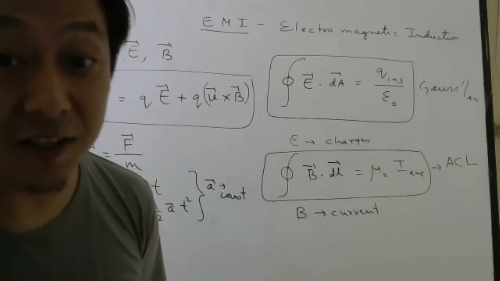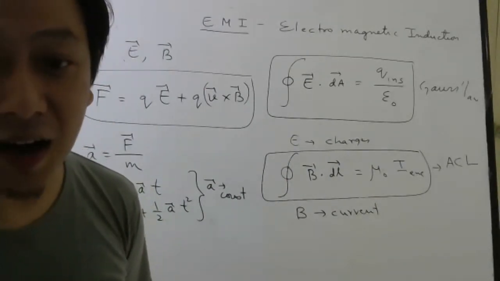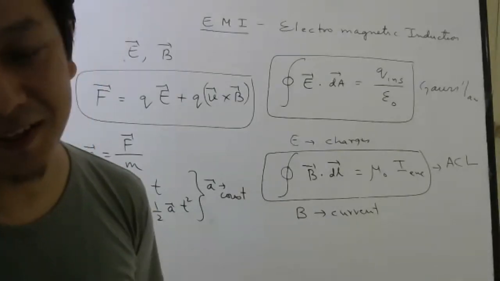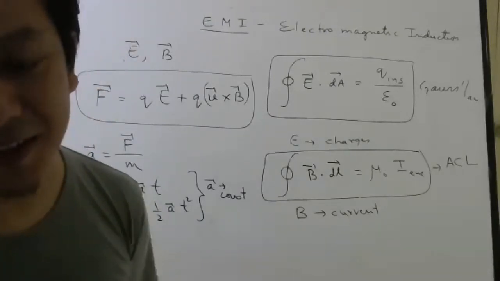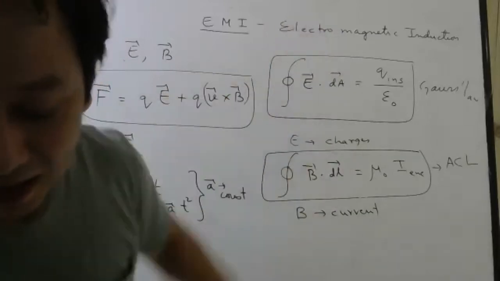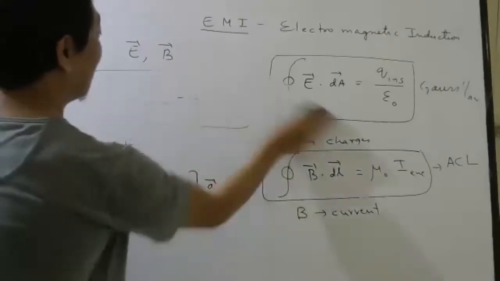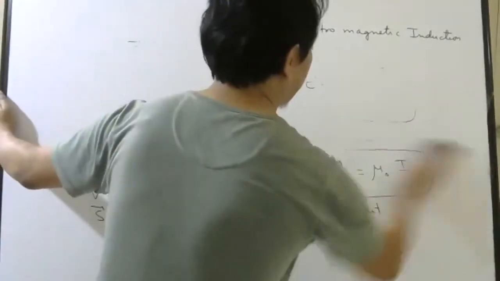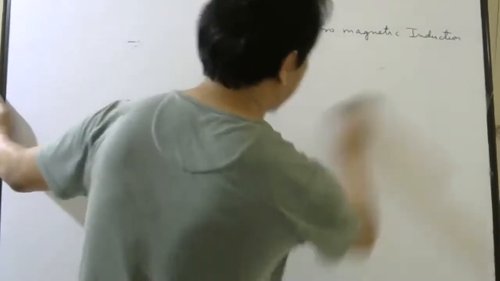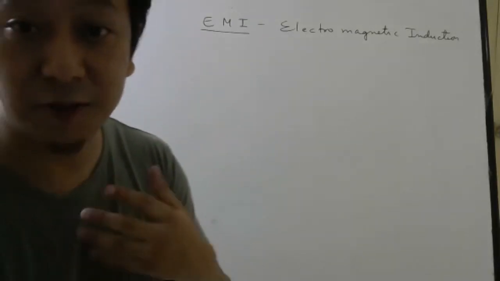We will need what laws? New laws. And when are new laws needed? When people make new discoveries of certain experiments which you are not able to explain by the existing laws. And that is what Faraday did. In this 10 minutes time, let me explain to you what Faraday actually found.